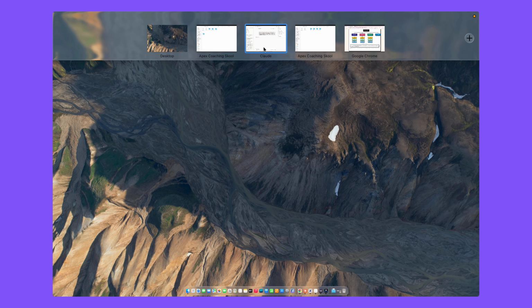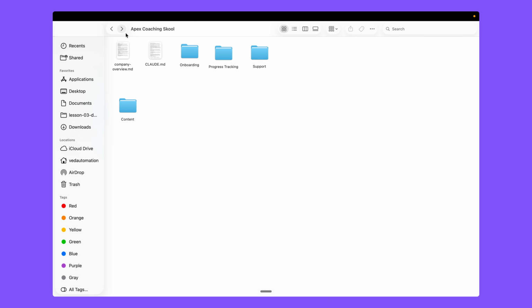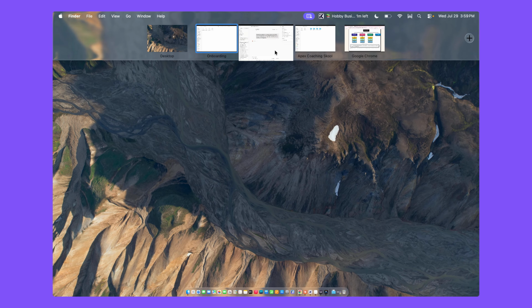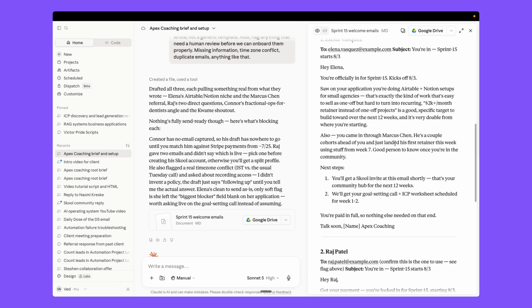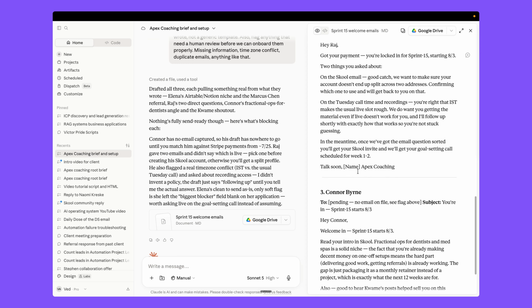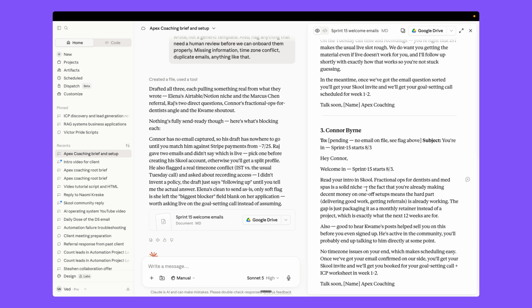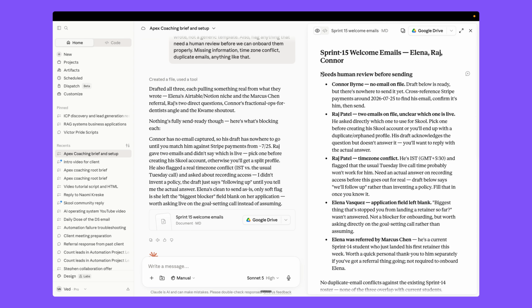So it's just going to go there, read all three files here, right? And it generates the personalized reply for each one. So let's wait for it to complete. So it completed, and it drafted all three emails for each student, right? For Raj Patel and for Connor, right? And also it provides you the items that need human review before it's sent, right? So it didn't just write the emails for you. It caught the actual problems, the time zone clashes, the missing emails, the blank fields, right? That we catch on day zero instead of finding on day three, right?